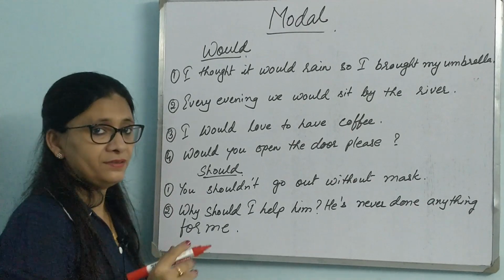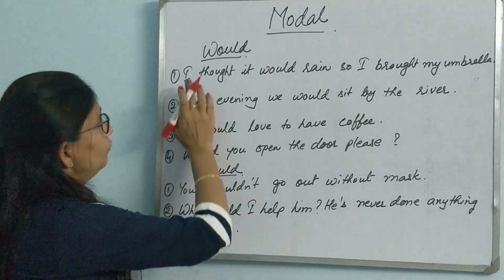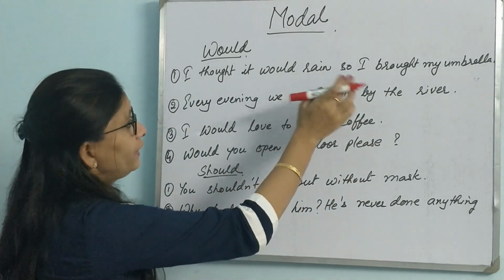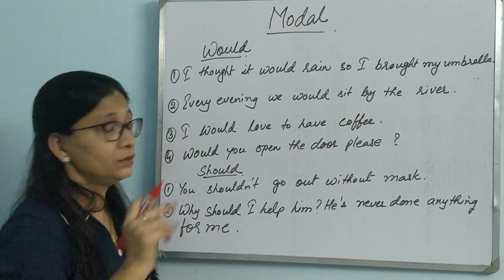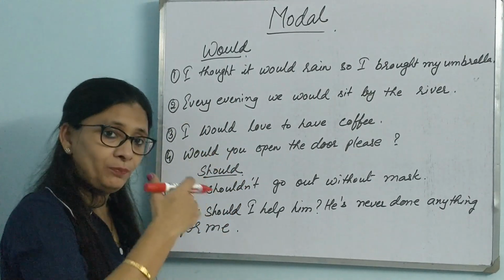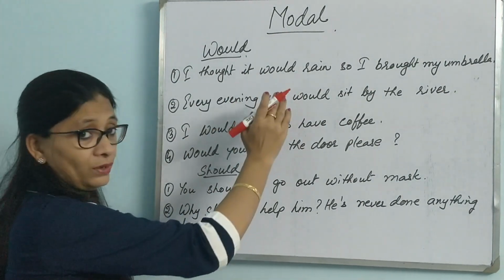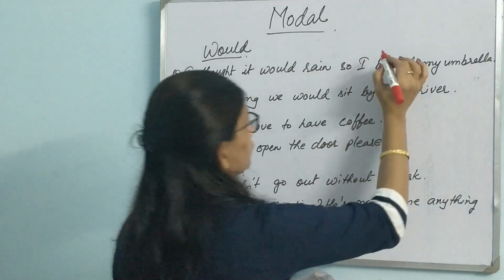So here we are seeing some of the uses of would and should. Would. I thought it would rain, so I brought my umbrella. Someone is speaking in the past for the future.